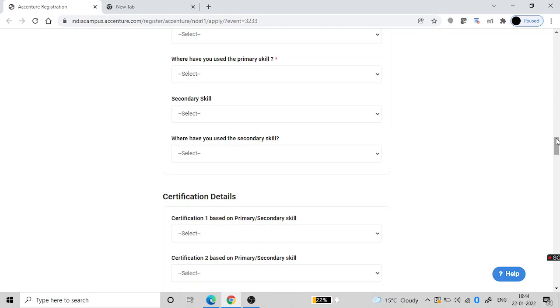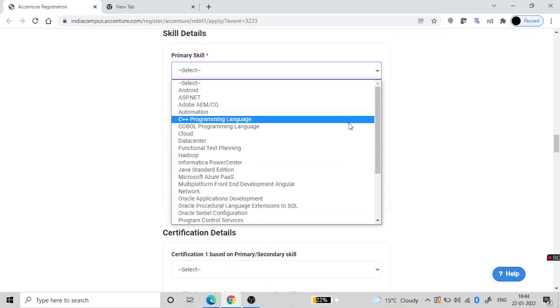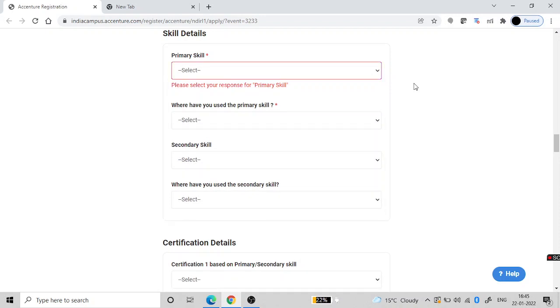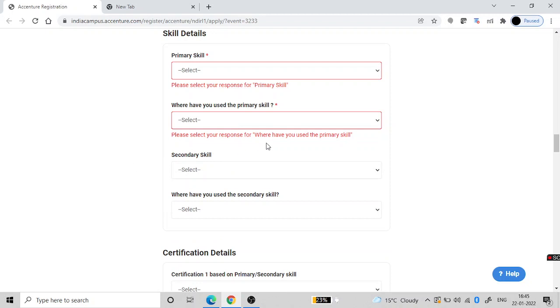Then primary skills: here you have to add your primary skills, like what technology you work on primarily, like front end, back end, Java, C++, Android development. Then where you have used your primary skill, in your college project or in any internship or training which you have done. Then secondary skill, and where you have used your secondary skill.